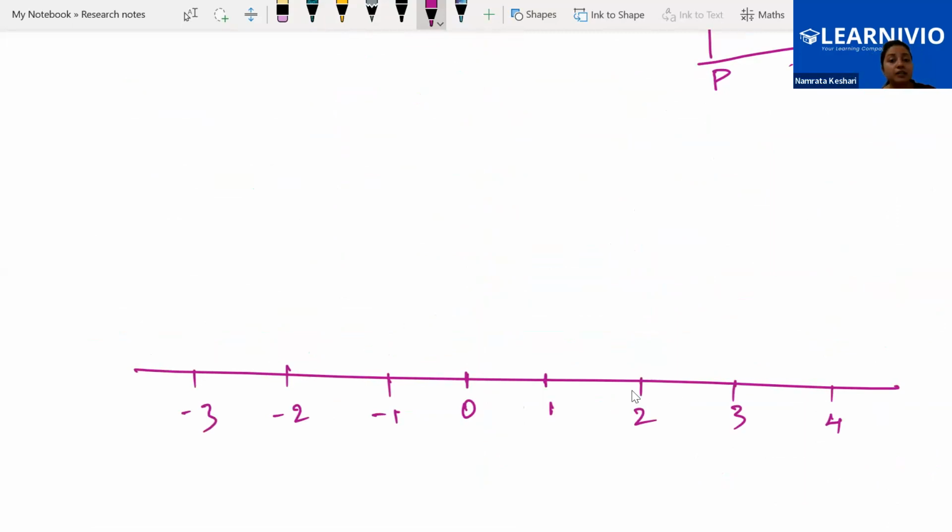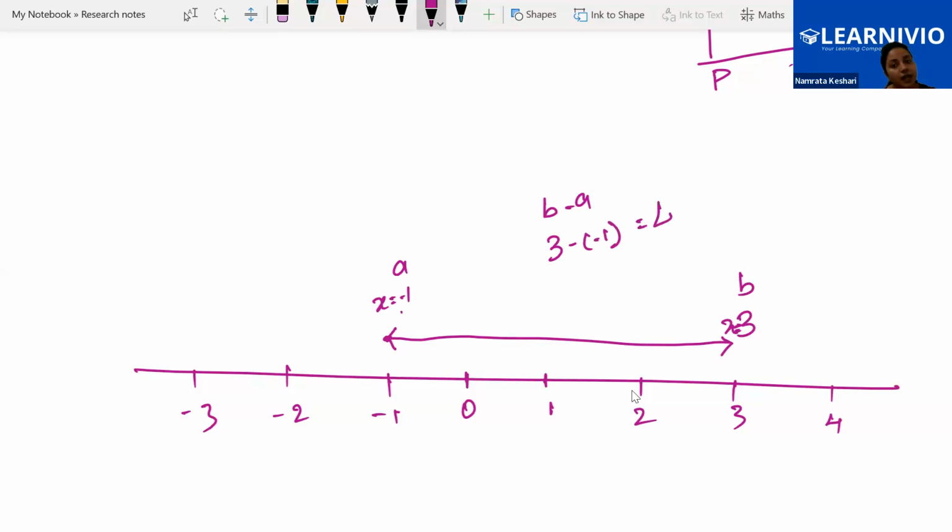If we have to find the distance between -1 and, let's say, 3, what is the formula? b minus a. This is the formula for finding the total distance between two points. So b is 3 and a is -1. Minus of -1, that is 4 we are getting.